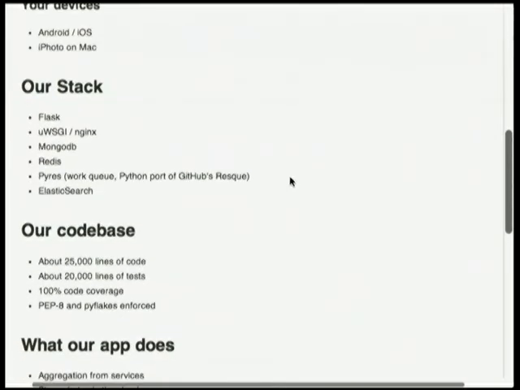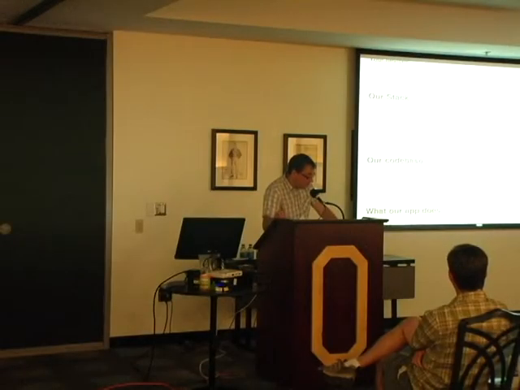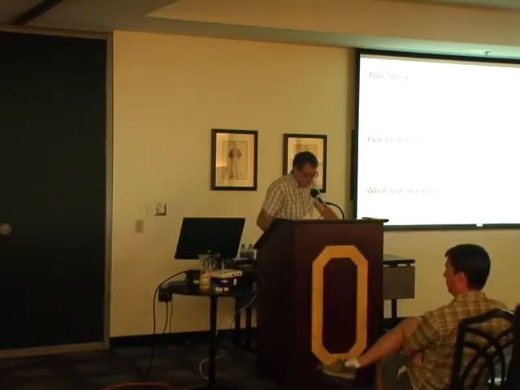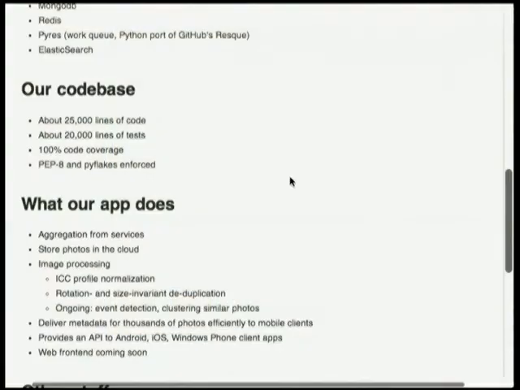We've built our app on Flask. We run it under UWSGI and Nginx. We use MongoDB and Redis. We use Pyres, which is a work queue. It's a port of GitHub's Resque project. We use Elasticsearch for search. Our code base is about 25,000 lines of code and 20,000 lines of tests. We mandate 100% code coverage in our Python, and we follow PEP 8 and PyFlakes.